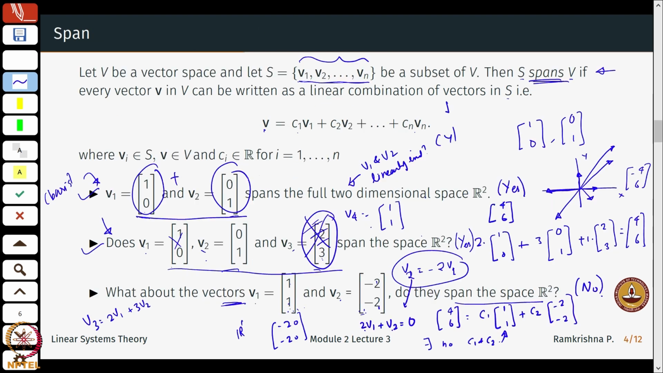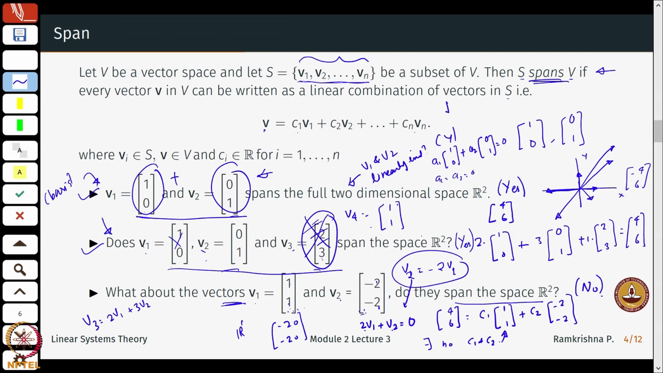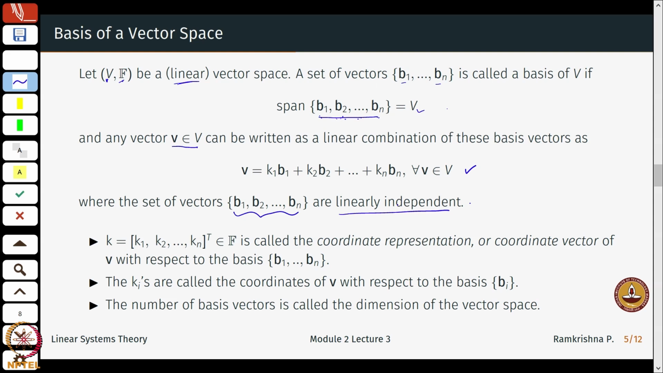Whereas, in the first case I can never write some constant A1 times (1, 0) plus A2 times (0, 1) equal to 0, unless A1 equals A2 equals 0. You can solve them as simultaneous equations, if you don't understand what I am trying to say over here. So these are a couple of examples of linear dependence and independence, how they are related to the span, and from the span how we define the basis of a vector space.